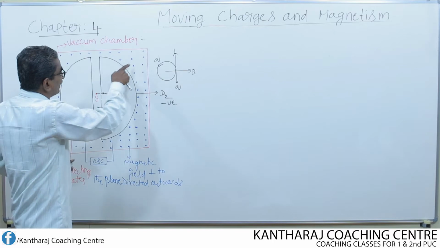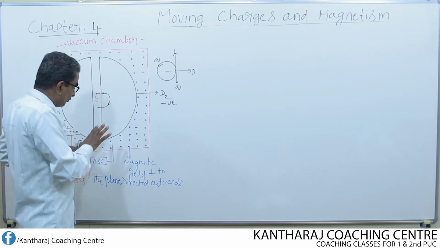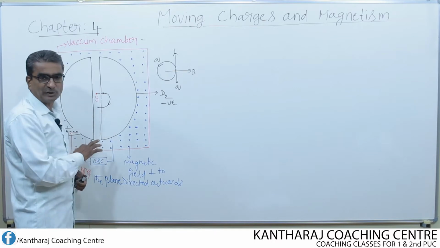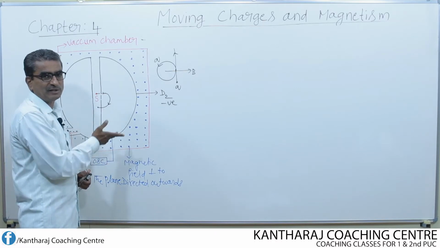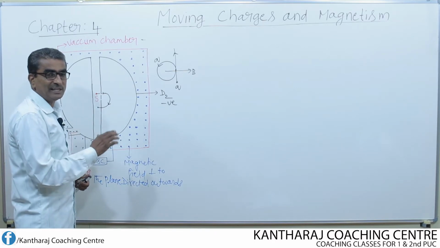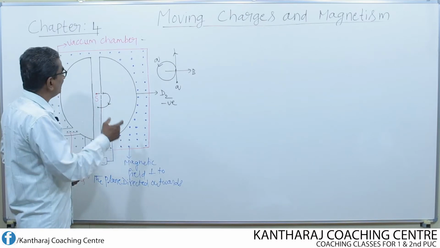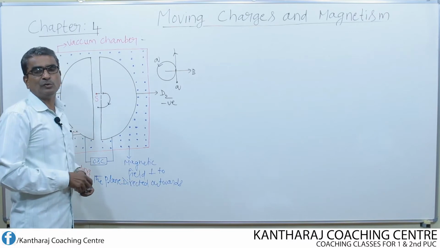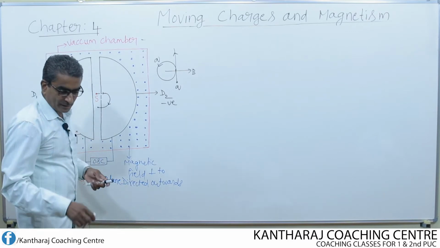So that is what the magnetic field does. Overall, the electric field provides the alternating potential to the two Ds, that means positive and negative potential, which helps in accelerating the charged particle, whereas the magnetic field makes the charged particle move in a circular path.